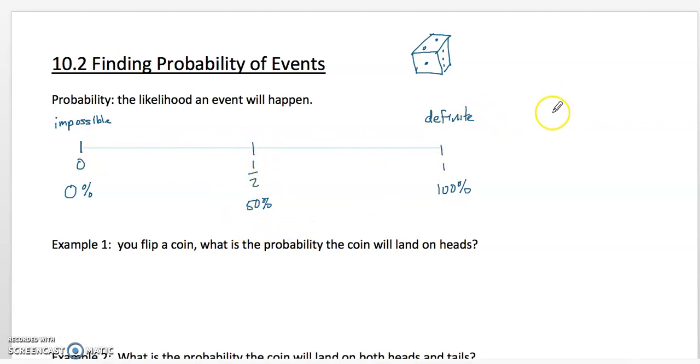Now when we think of probability, we're going to think of a fraction. Sometimes we're going to write them as percents, but we're going to think of it as a fraction. The fraction looks like this: favorable over total. What I mean by that is favorable outcomes over total outcomes. So I'm just going to write that from here on out as F over T, favorable over total. Sometimes your book might even use the word successful instead of favorable. So you might see successful outcomes over total outcomes or favorable outcomes over total outcomes. It's the same thing. So let's get started.